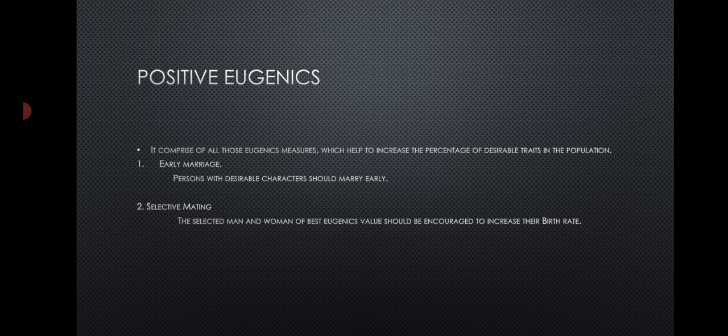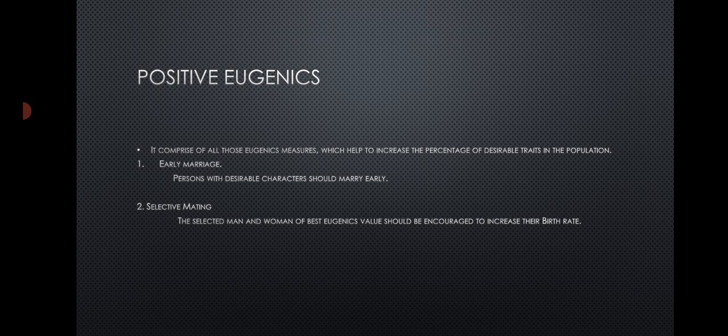Next, positive eugenics. It comprises all those eugenic measures which help to increase the percentage of desirable traits in a population. First one is early marriage. A person with a desirable character should marry early, not too early. They produce more children. Late marriage may produce defective children.